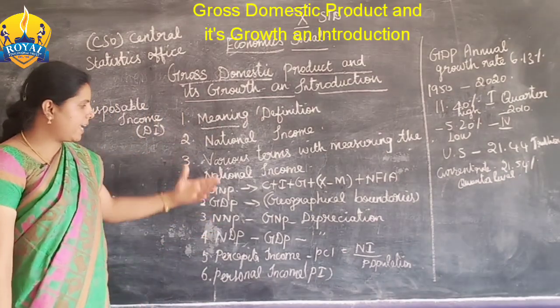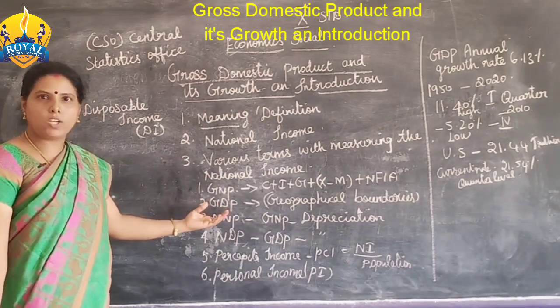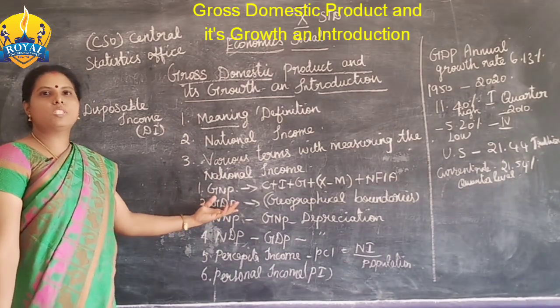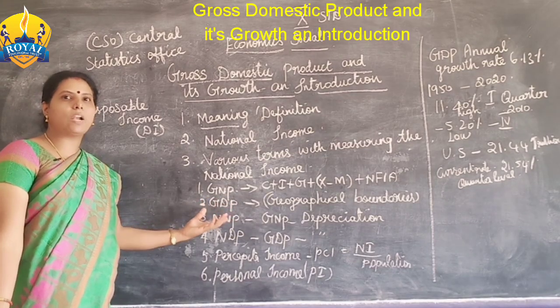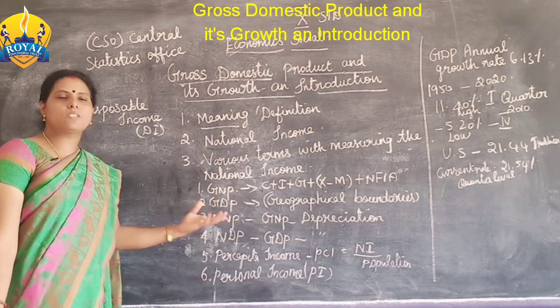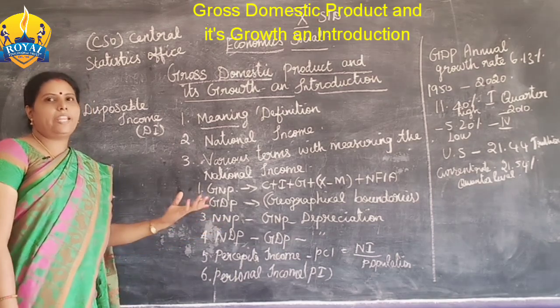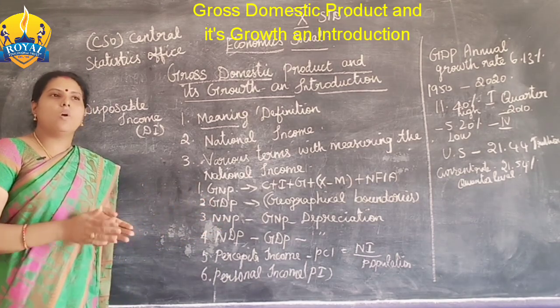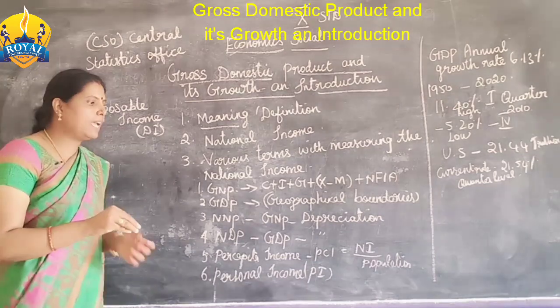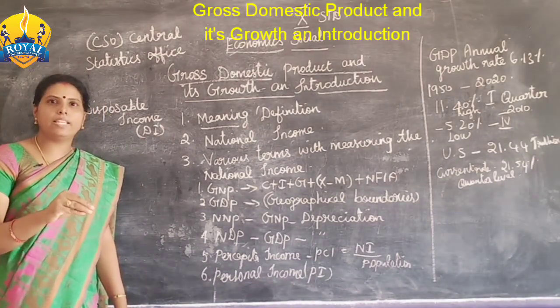Already I explained what GDP is: the total value of goods and services, that is, the final products. Only final products are calculated in the GDP. What is a final product? Take the example of tea. இப்போ டீ ப்ரிப்பேர் பண்ணுறோம் அப்படின்னா வாட் ஆர் த மெட்டீரியல்ஸ் இஸ் இன்க்ளூடட் இன் த டீ?